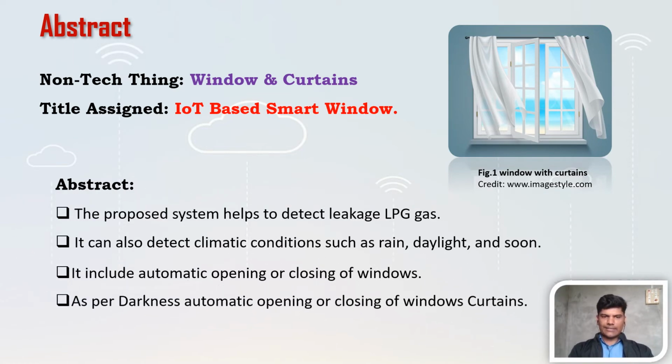Then the fourth one is as per darkness, automatic opening or closing of the window curtains. In this solution I use one LDR sensor that detects the darkness in the room, and according to that it opens the curtains of the window.